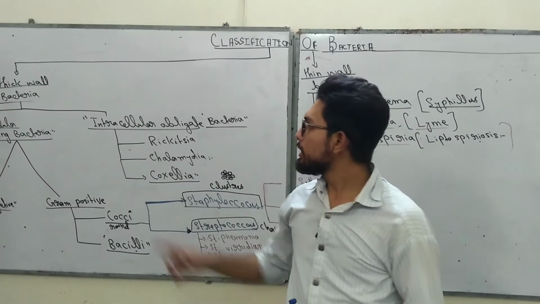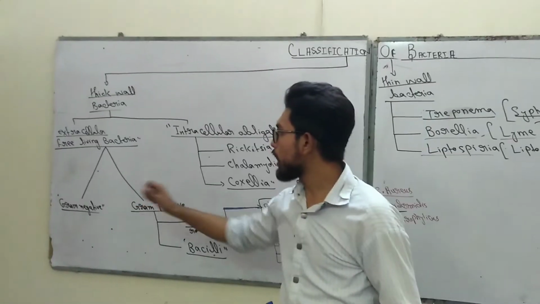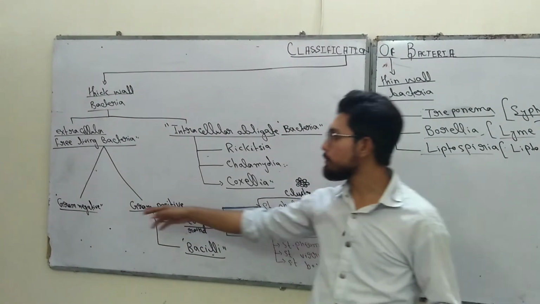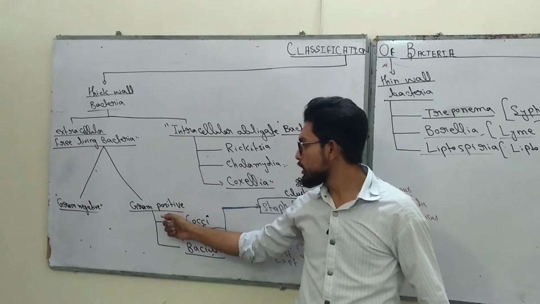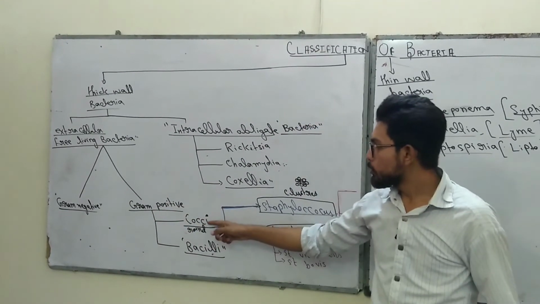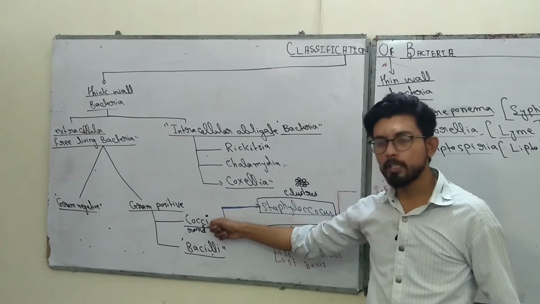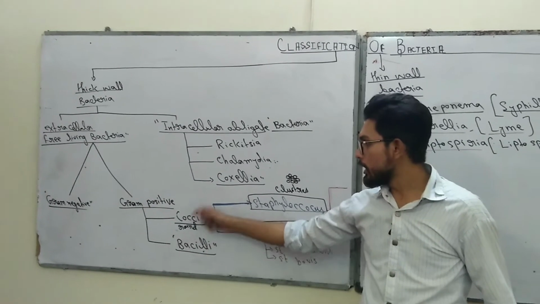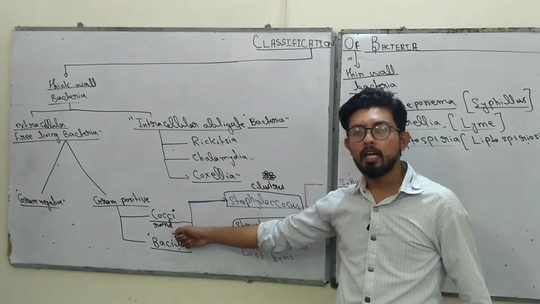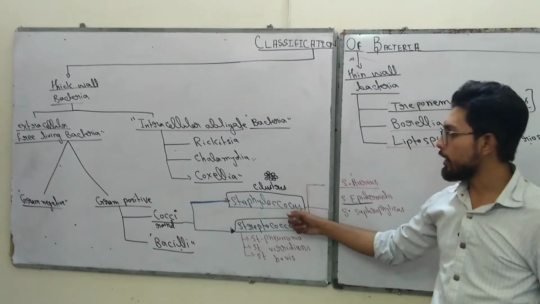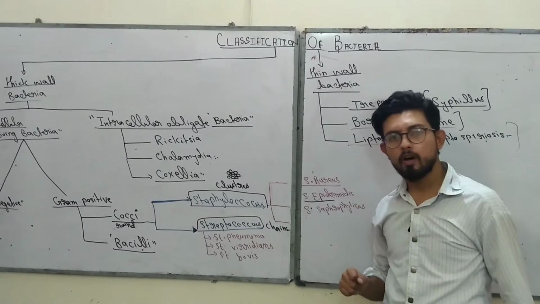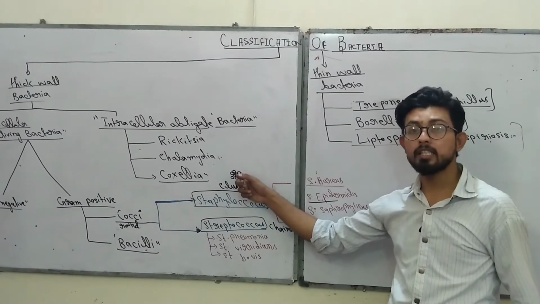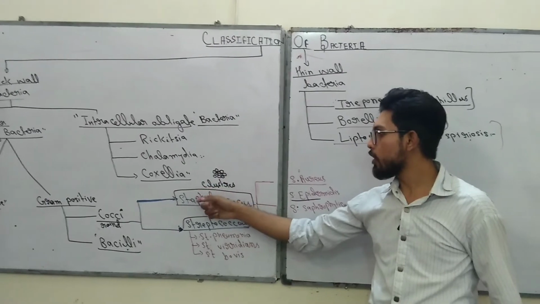Alright, extracellular free living bacteria are further divided into gram negative and gram positive bacteria. Gram negative is a very large class that I will be discussing later, but gram positive bacteria are further divided into two classes. The first class is Cocci and the second class is known as Bacilli. Cocci are round shaped bacteria, and they are further classified into Staphylococcus and Streptococcus. Staphylococcus are found in the form of clusters, or groups, and that's why it is called Staphylococcus.